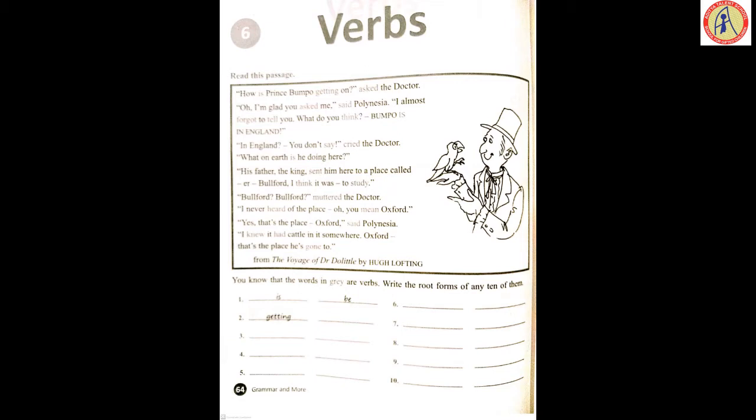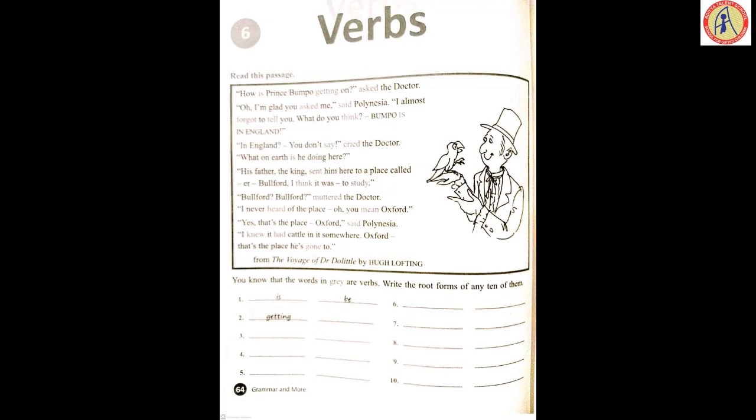Now read this passage. In the passage you will be observing the grey words. These grey words are verbs. Now come on. How is Prince Bumpo getting on? Asked the doctor. Oh, I am glad you asked me, said Polynesia. I almost forgot to tell you. What do you think? Bumpo is in England. In England? You don't say, cried the doctor. What on earth is he doing here?